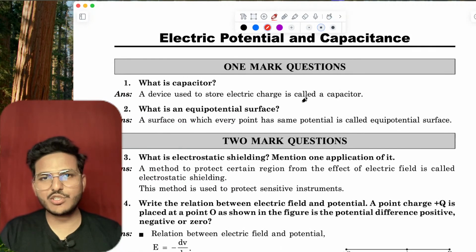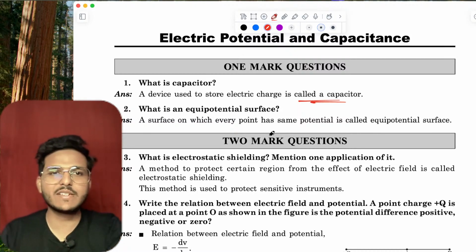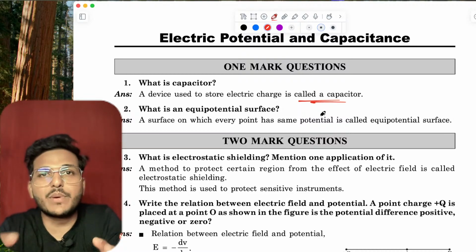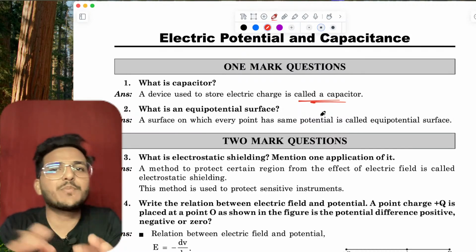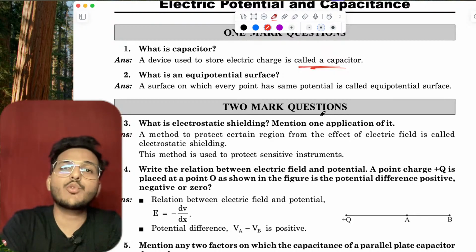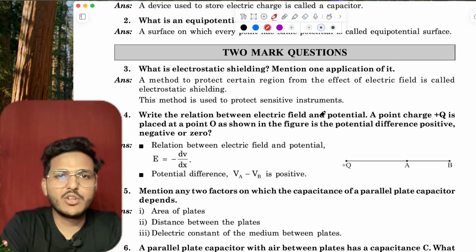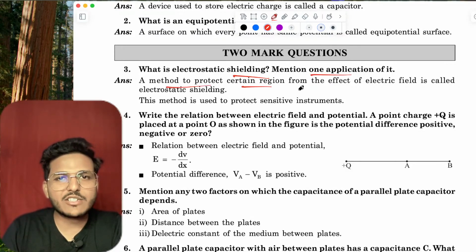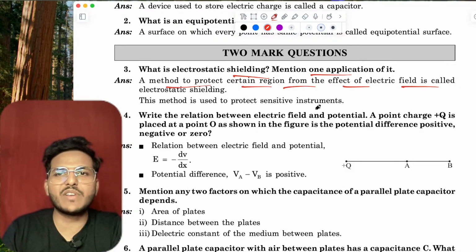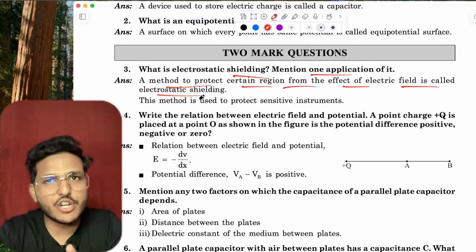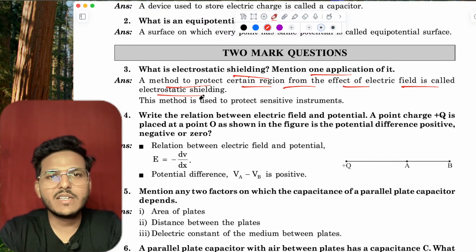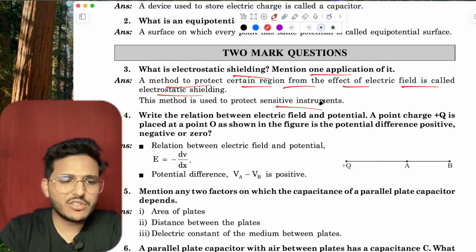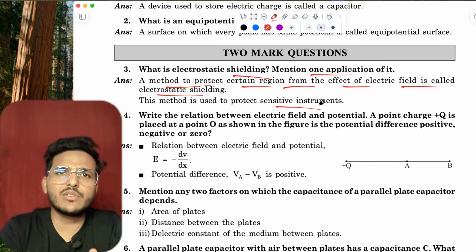A device used to store electric energy is called a capacitor. What is an equipotential surface? An equipotential surface means a surface where the value of potential at each point is the same, and the work done on an equipotential surface will always be 0. Two mark question: what is electrostatic shielding? A method to protect a certain region from the effect of an electric field is called electrostatic shielding. The method is used to protect sensitive instruments.